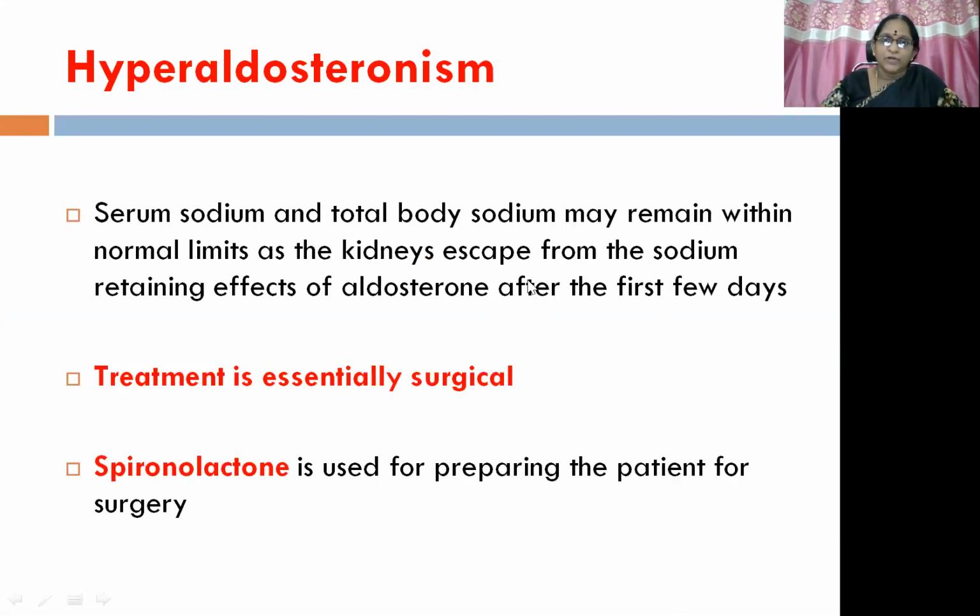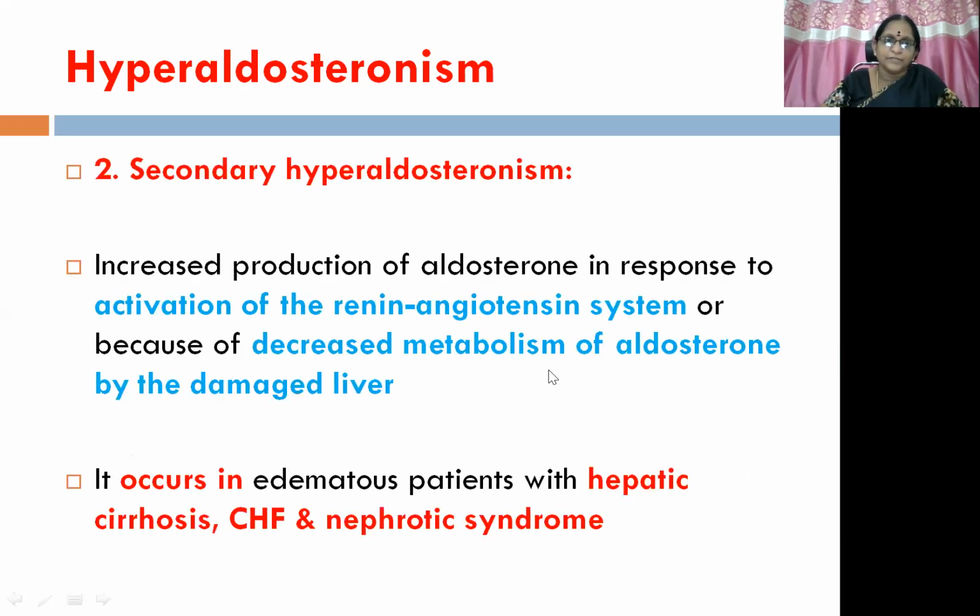Then serum sodium and total body sodium may remain within normal limits as the kidneys escape from the sodium-retaining effects of aldosterone after the first few days. This point you have to mention in case of hyperaldosteronism, that is the aldosterone escape phenomenon. So treatment is essentially surgical, but potassium excretion is exaggerated in such conditions, causing hypokalemia. So to retain the potassium and to reduce the muscular weakness because of hypokalemia, we need to use the drug spironolactone before preparing the patient for surgery, because the ultimate treatment is surgical management.